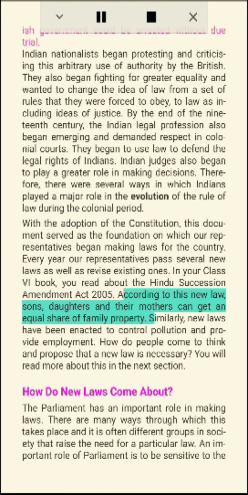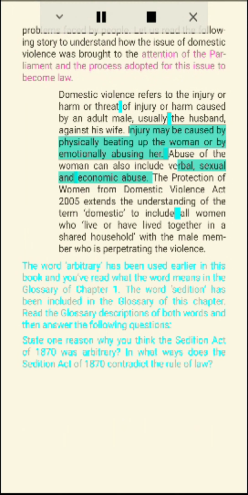An important role of Parliament is to be sensitive to the problems faced by people. Let us read the following story to understand how the issue of domestic violence was brought to the attention of the Parliament and the process adopted for this issue to become law. Domestic violence refers to the injury or harm or threat of injury or harm caused by an adult male, usually the husband, against his wife.